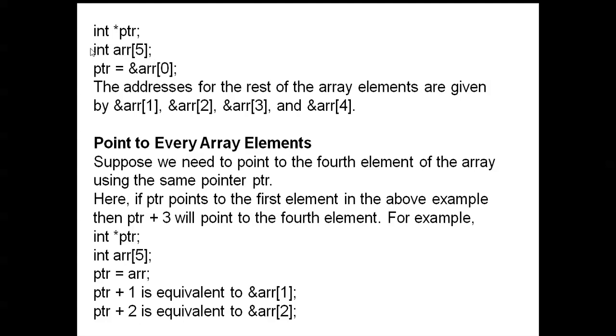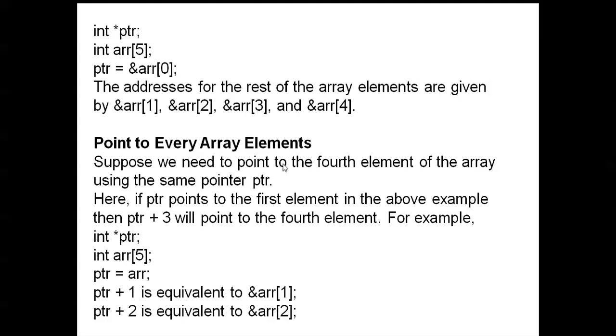What is the pointer definition? A pointer can store the address of another variable. This is another variable and this is the pointer variable. The pointer variable can store the address of another variable. The addresses for the rest of the array elements are given by &arr[1], &arr[2], &arr[3] and &arr[4]. The pointer points to every array element.